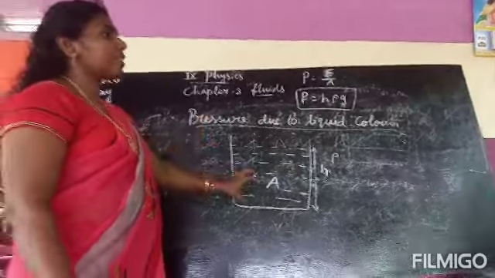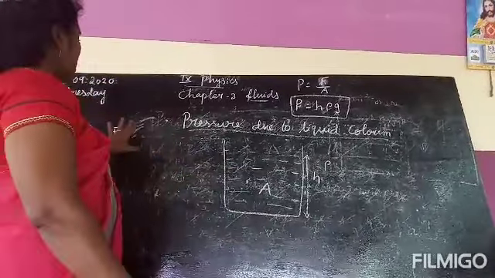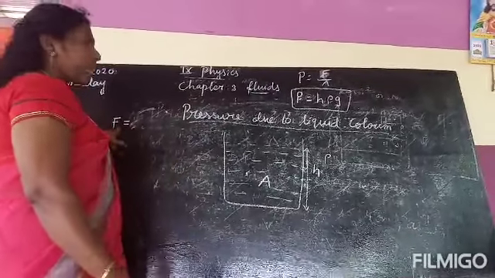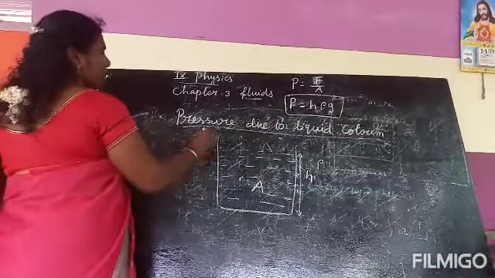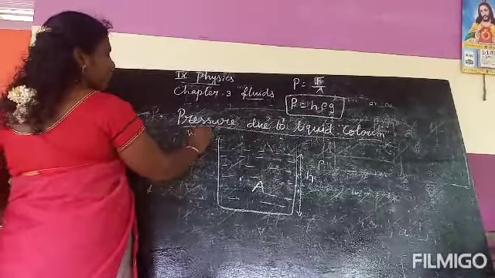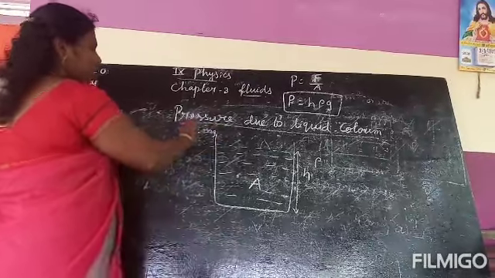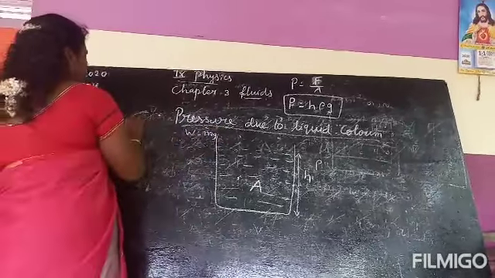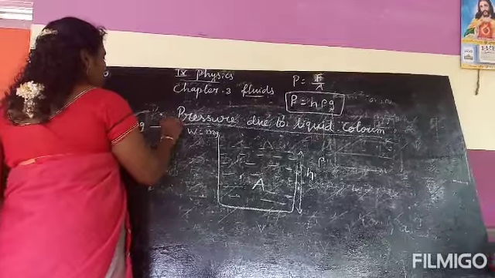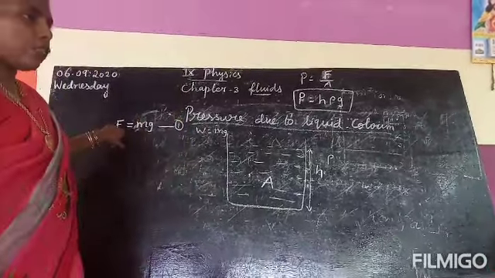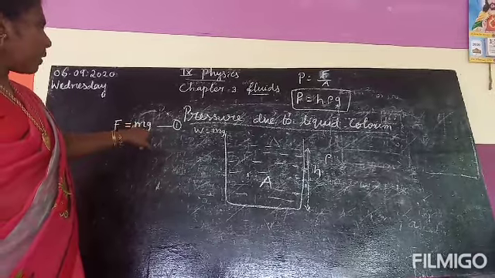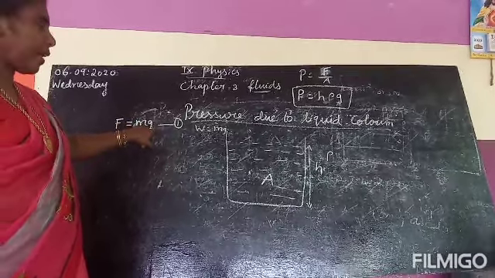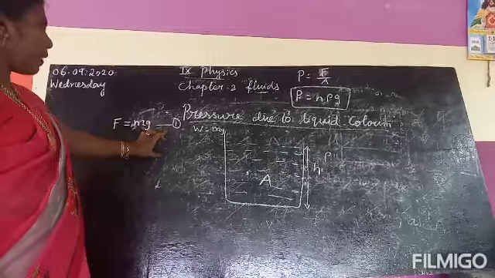What is the formula for weight? You have already learned it: W equals mg. So instead of weight, you write mg. F means the force acting on the liquid, m the mass, and G the acceleration due to gravity. So this is equation number 1.